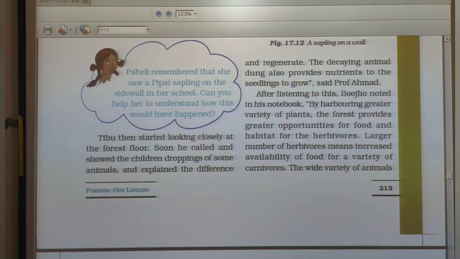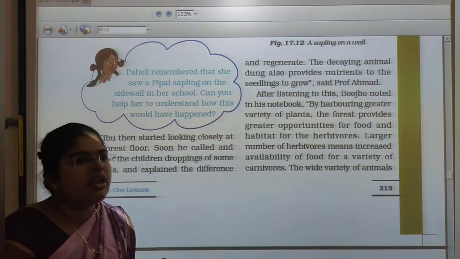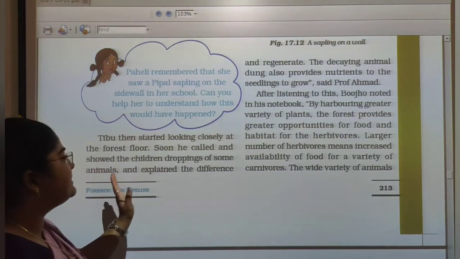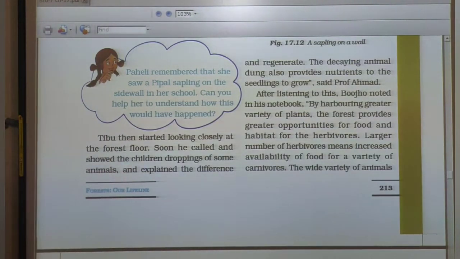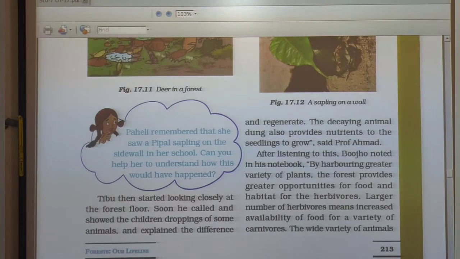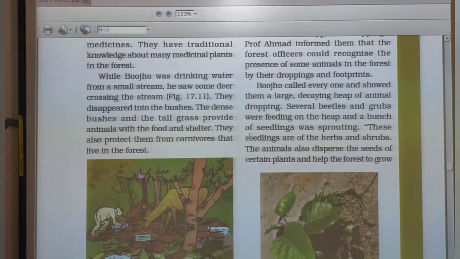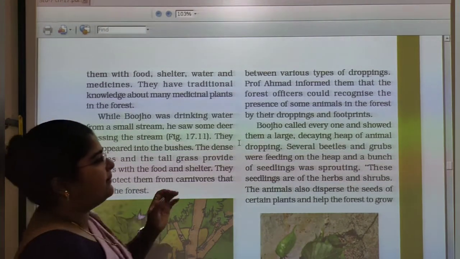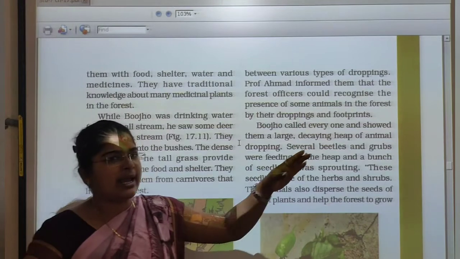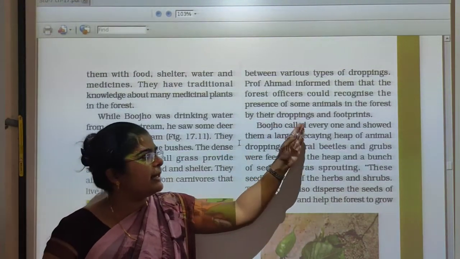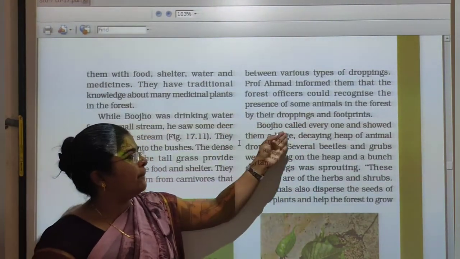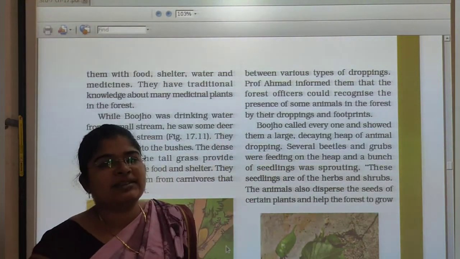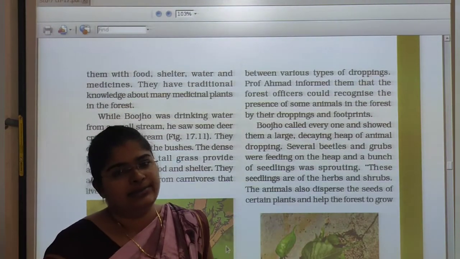Tipu then started looking closely at the forest floor. Soon he called the children and showed them the droppings of some animals and explained the difference between various types of droppings. Professor Ahmed informed them that the forest officers could recognize the presence of some animals in the forest by their droppings and footprints.